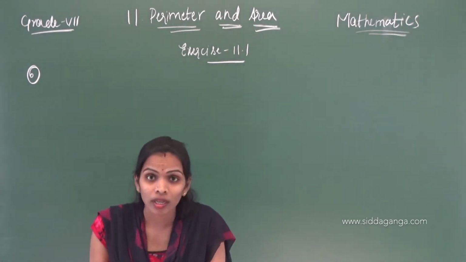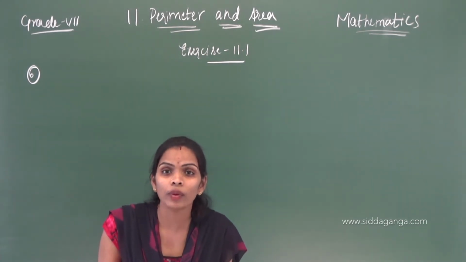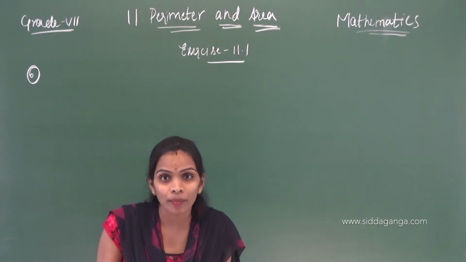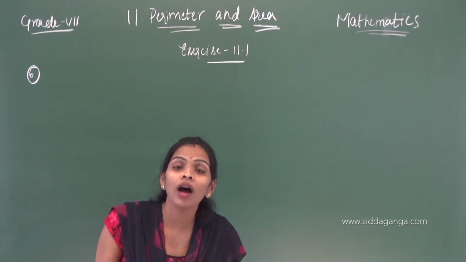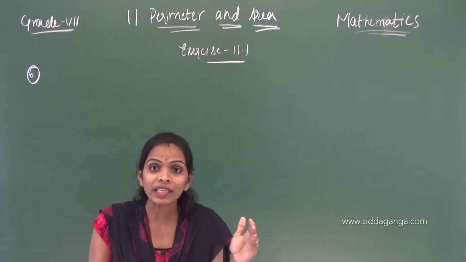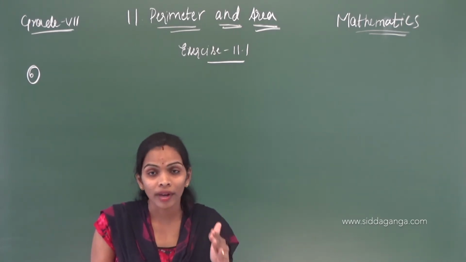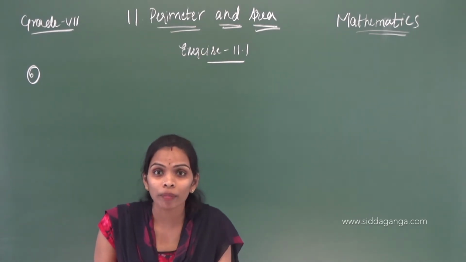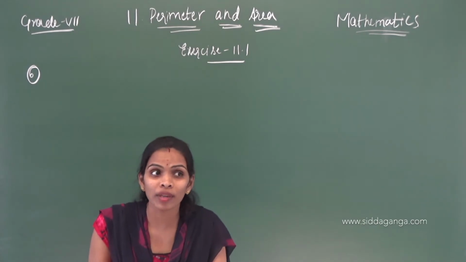Okay, in yesterday's class we learned what is perimeter and what is area. We did some examples of how to find the perimeter and area according to the constants, that means conditions given in the expression, correct? And we entered into the exercise problem also. I forgot to tell you one thing: what is the difference between perimeter and area?